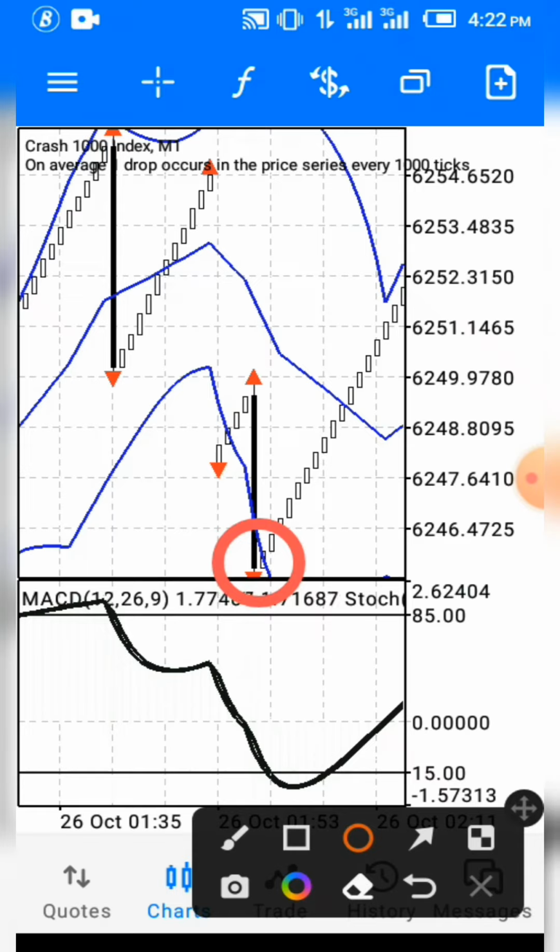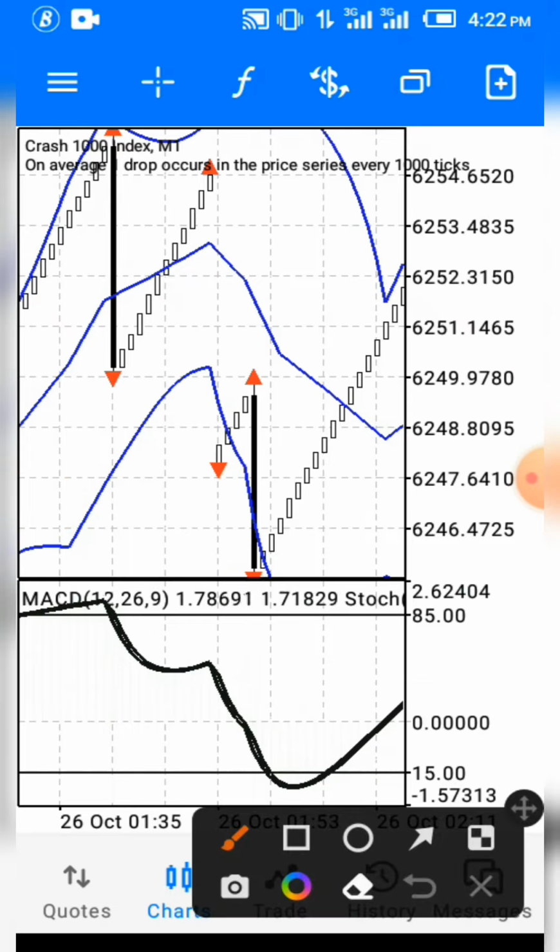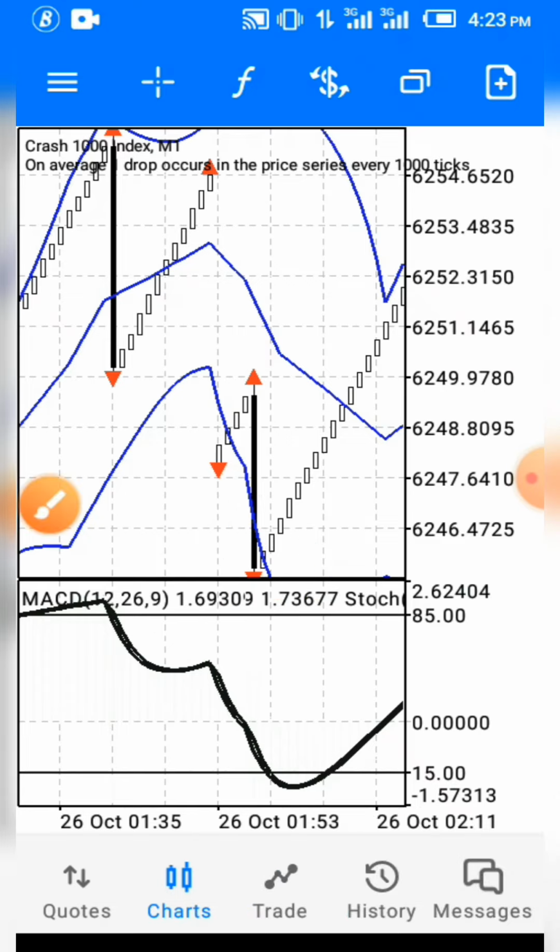First of all, you wait for the oversold level to be reached, okay? Your moving average must reach the oversold level. Then that is one. The second thing, you need to see a breakout of the Bollinger Band. You need to see a spike breaking out of this Bollinger Band right here, okay? And the third one, you need to see the fractals appearing below it. So immediately the fractals appear below it,